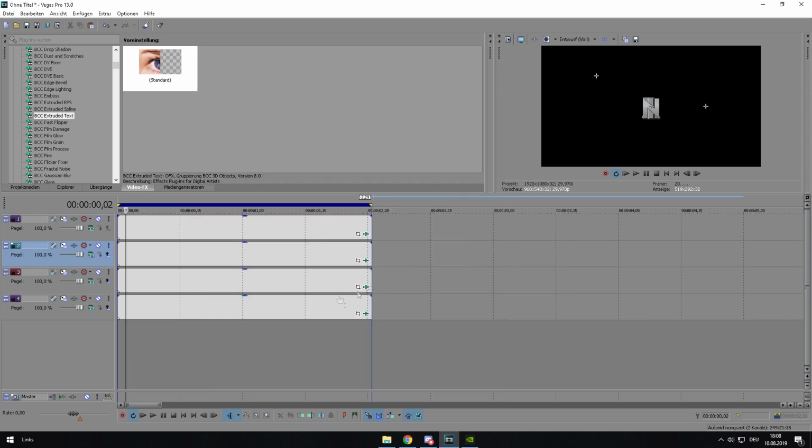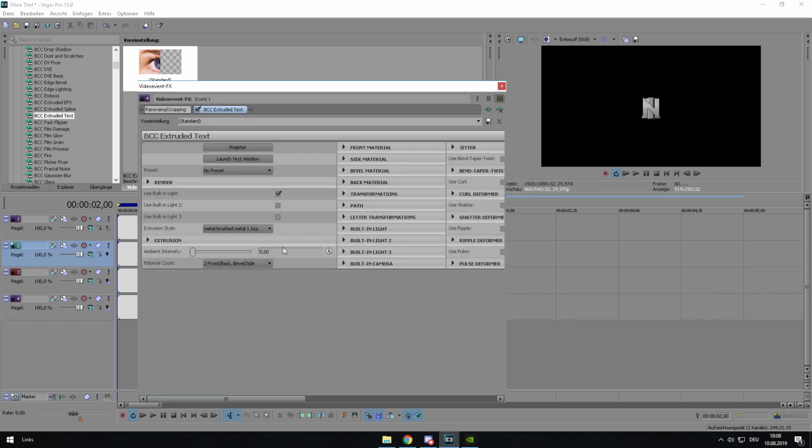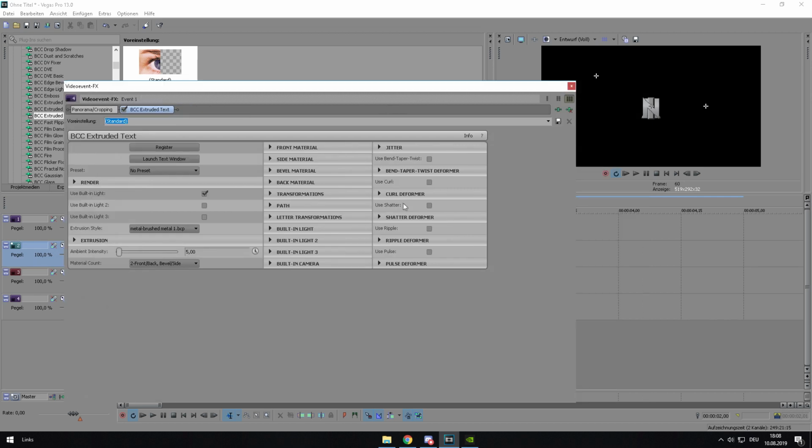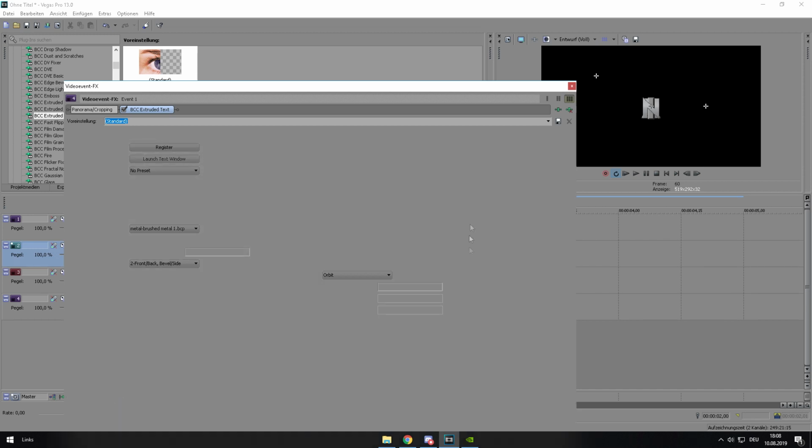So now you have to size all of the 4 letters, or however many letters you have in your animation. You do that by going to built-in camera, taking the animation watch at zoom.